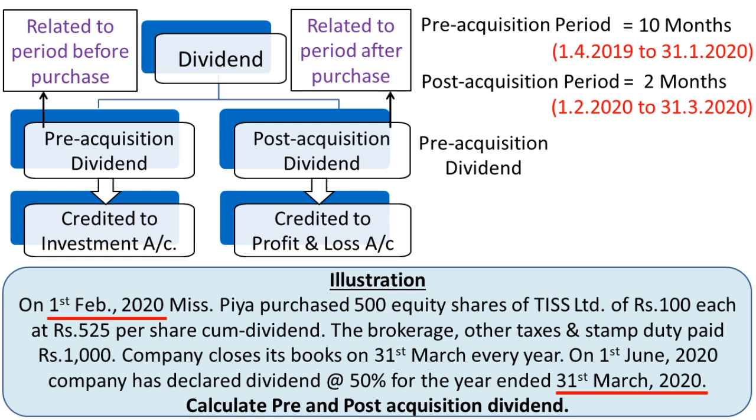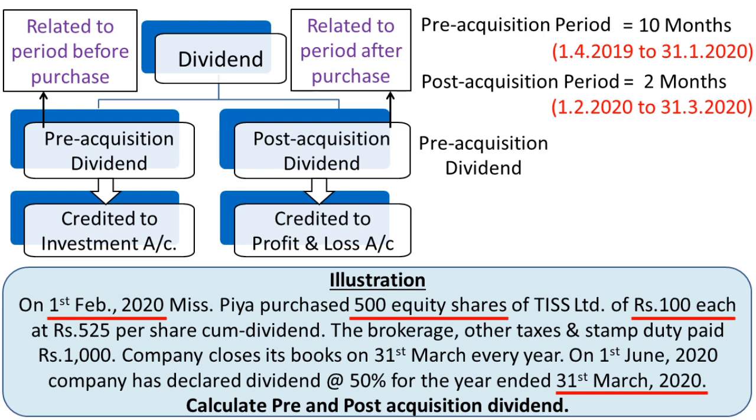Now as you know, dividend is always calculated on face value or nominal value. Here we have 500 equity shares and the face value is rupees 100. So 500 multiplied by rupees 100, we have 50,000 as the nominal value of the shares we have purchased.